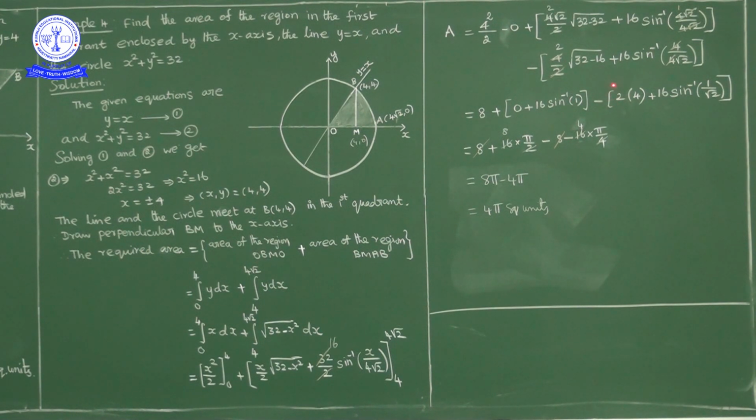So how much is it? In the bracket we have minus 8 minus 4 pi. So plus 8 minus 8 cancel. 8 pi minus 4 pi is 4 pi square units.